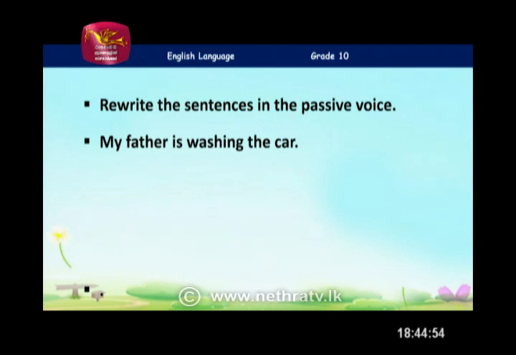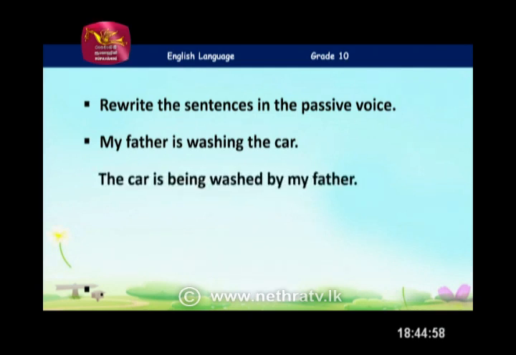My father is washing the car. What can the answer be? Is washing is given in present continuous. Remember that. So it has to be: the car is being washed by my father. Correct. You have to use being after the be form.